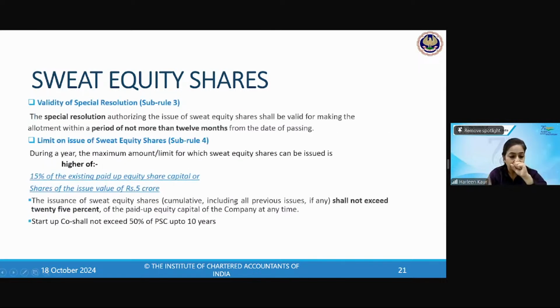So here, what will be the limit? 50% of the paid up share capital. If there is 100 crore equity and 20 crore preference, so 100 plus 20, 120. So 50% of 120, you will be taking up to 60 crore. The startup company for the first 10 years can issue the sweat equity shares. Clear? Okay, everyone is clear on this.